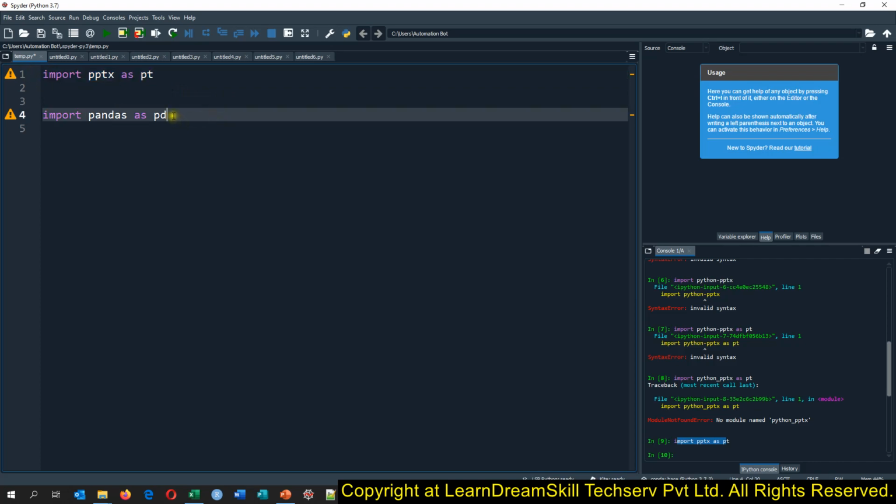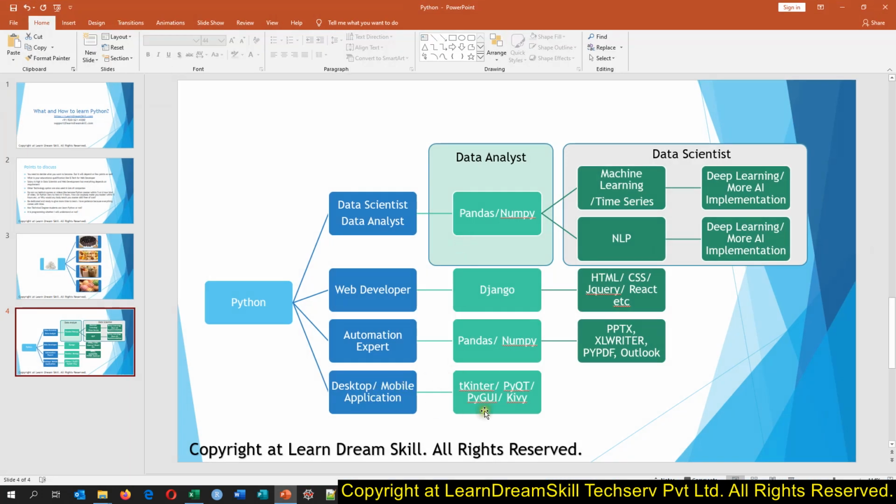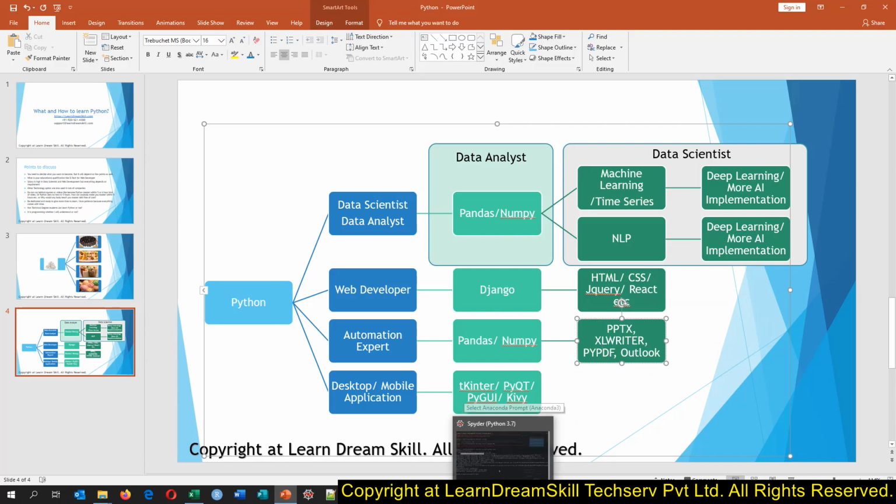So like lots of organizations. You just see this here, what I just wrote here. You can use the PPTX package, Excel Writer, PYPDF, Outlook. We are having the PYPDF as well. We can just try that. Let me show you that quickly.